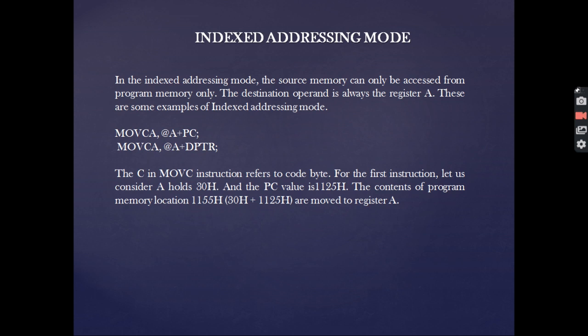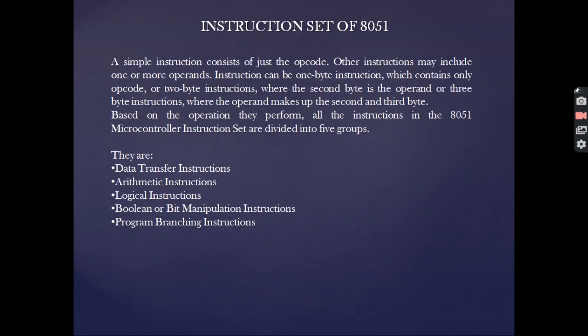Lastly, it is the index addressing mode, where the source memory can be accessed only from the program memory. The destination operand is always the register A. The first instruction is MOVC A, @A+PC. The C in the MOVC instruction refers to the code byte, and for this instruction we have to consider that the accumulator holds 30 hex and the PC value is 1125 hex. The contents of the program memory location are moved now to register A.